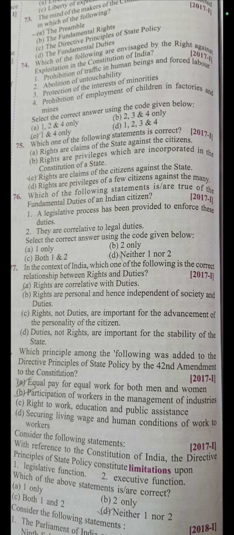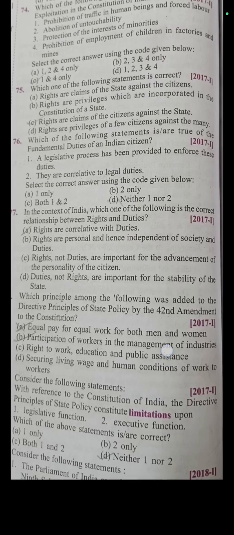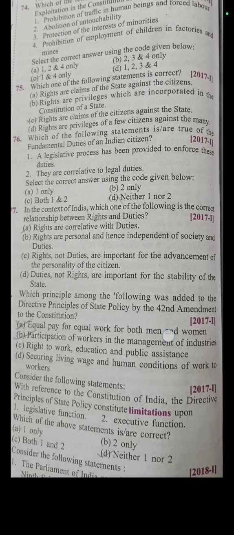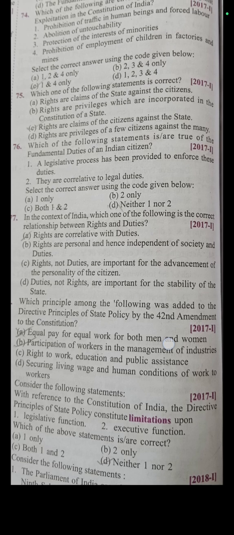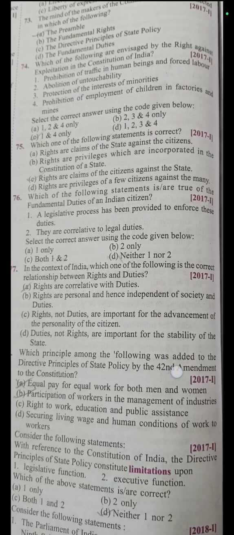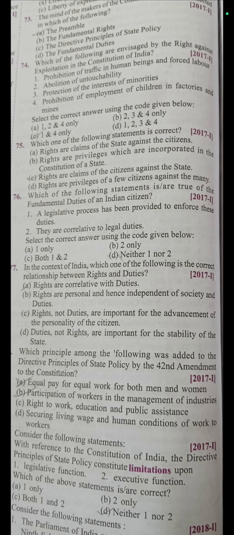Next question: which principle among the following was added to the DPSP by the 42nd Amendment to the Constitution? The 42nd Amendment Act of 1976 basically added 4 directive principles to the original list. First, Article 39. Second, Article 39A. Next, Article 43A, and the fourth one is Article 48A.